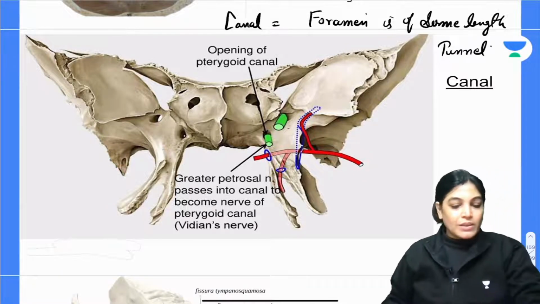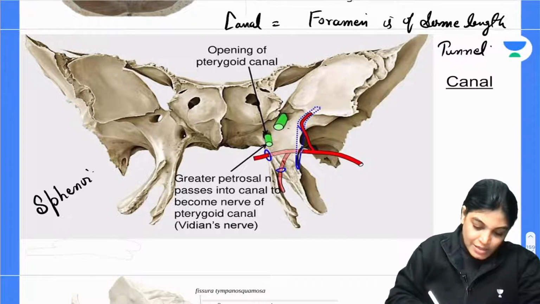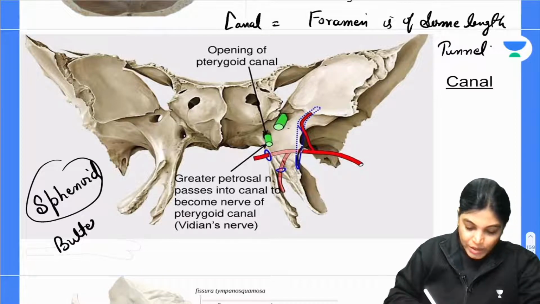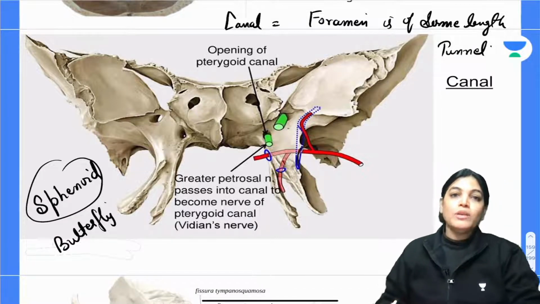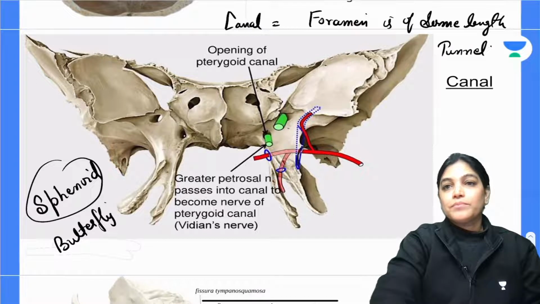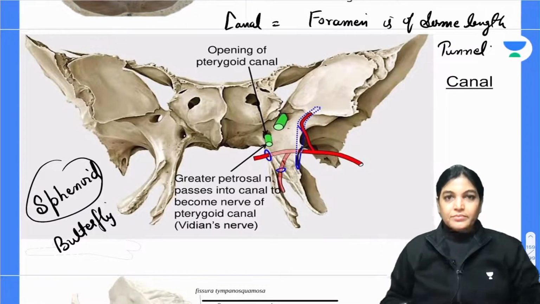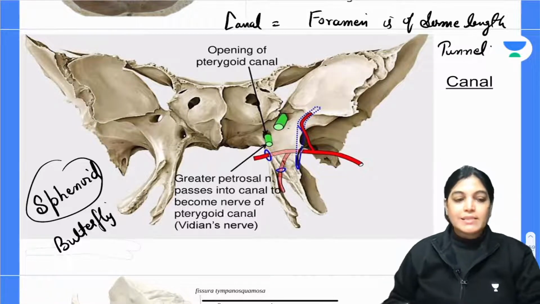See here, I have included a bone, the sphenoid bone. The shape of this bone is butterfly-like. It looks like a butterfly, so you can remember it like this. As you can see in this diagram, it exactly looks like a butterfly.